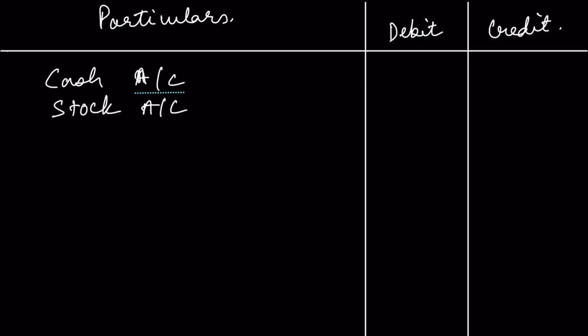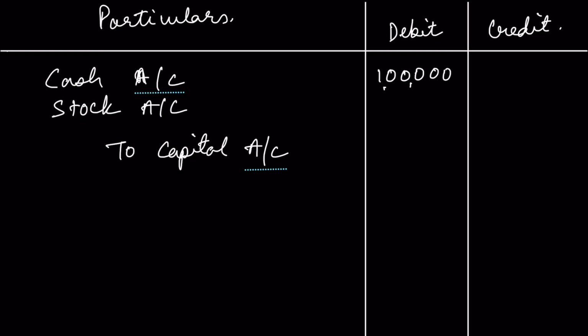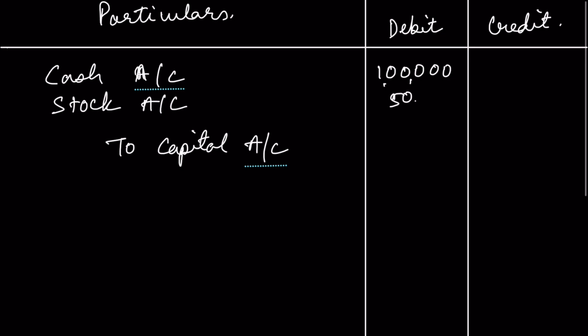So what will the entry be? Cash account, stock account, to capital account.